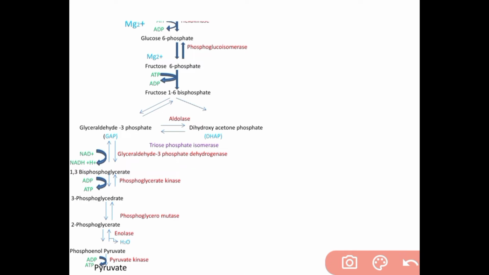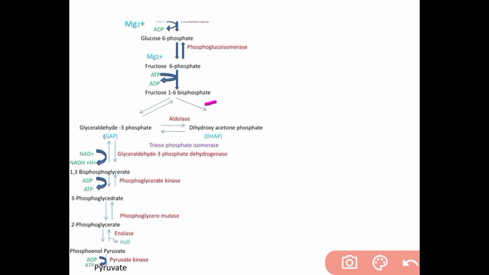Then fructose 6-phosphate forms fructose 1,6-bisphosphate. Here also ATP is required. This is an irreversible reaction and fructose 6-phosphate is phosphorylated by ATP to fructose 1,6-bisphosphate.